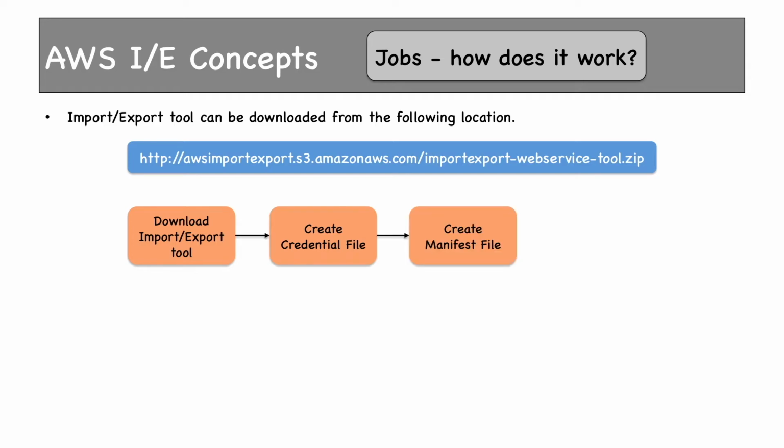Then we'll be creating something called a manifest file, which will contain information about how to transfer data between the storage device which you are sending and AWS. I'll show you an example of a manifest file shortly.